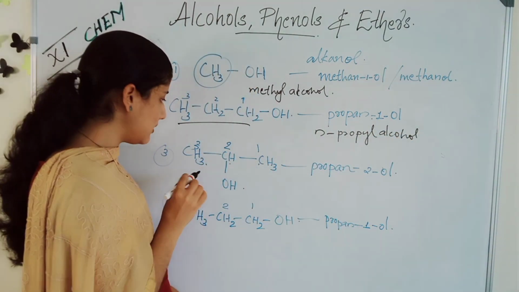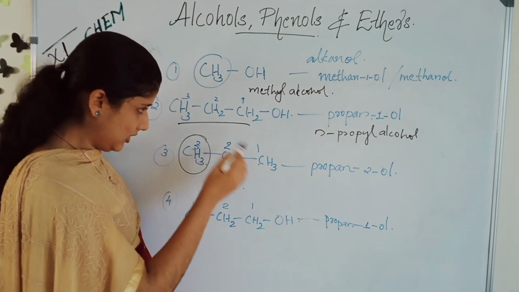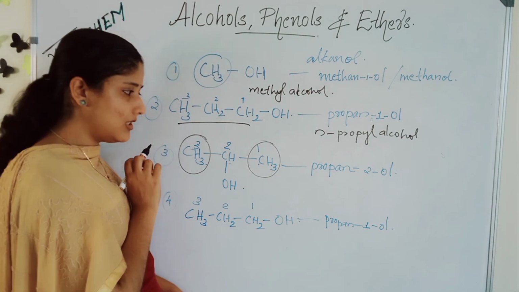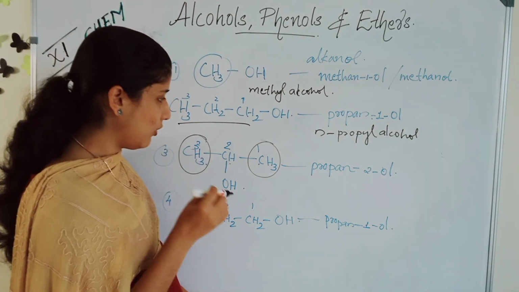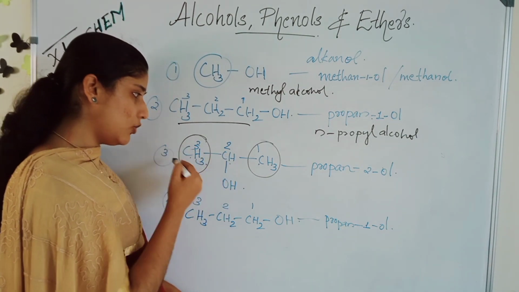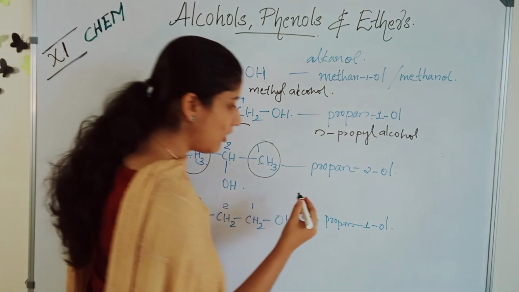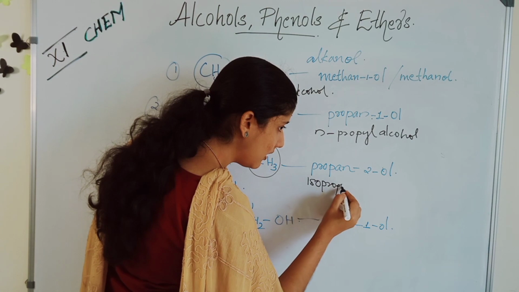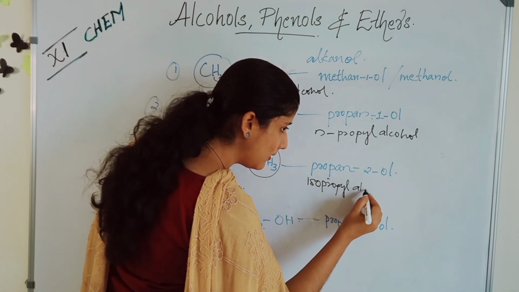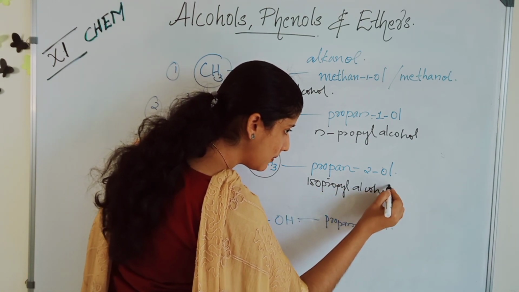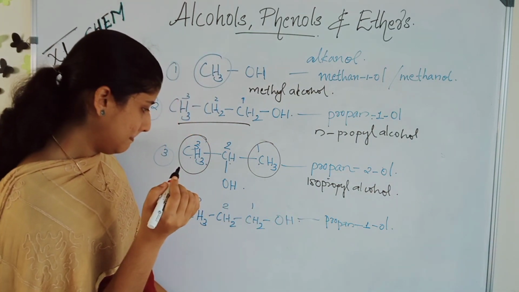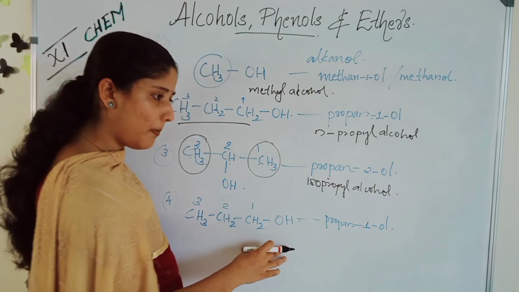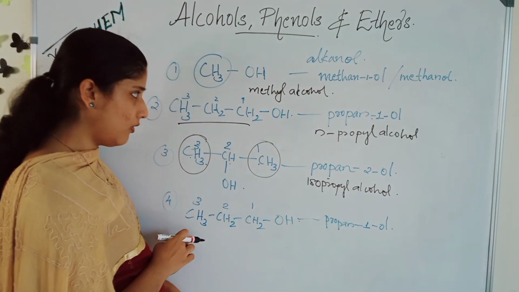What is the next group? This is also propyl group, but look, this is isopropyl. So it is isopropyl alcohol because two same groups are added on both sides. So it is called isopropyl alcohol. This also will be propyl alcohol, same N-propyl alcohol.